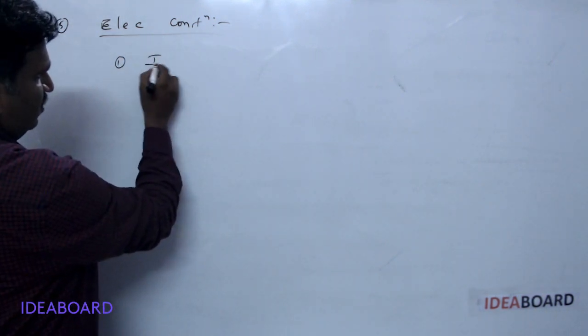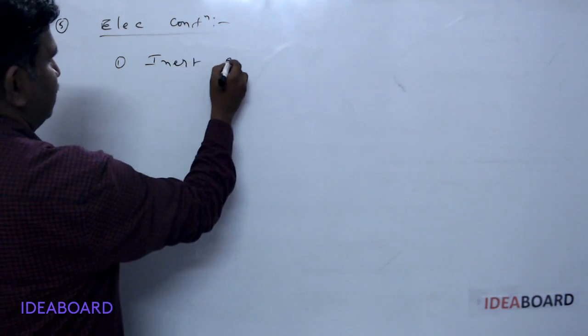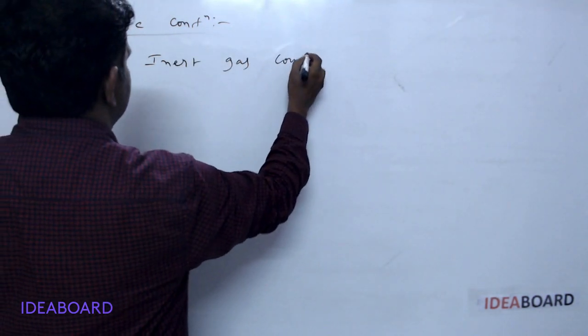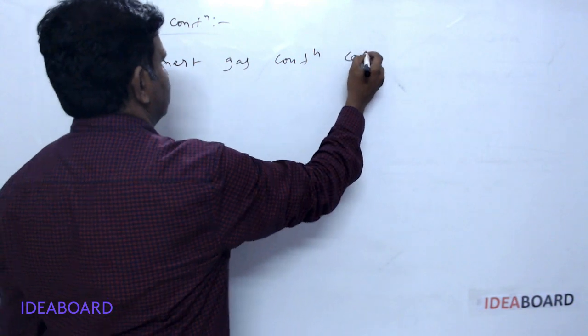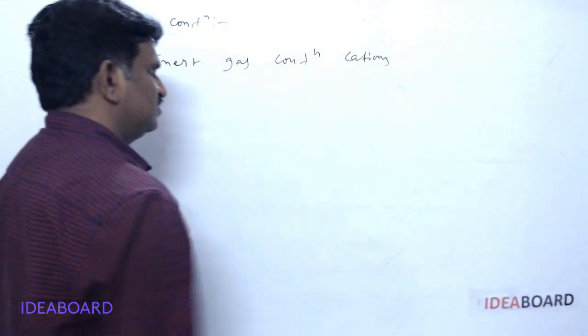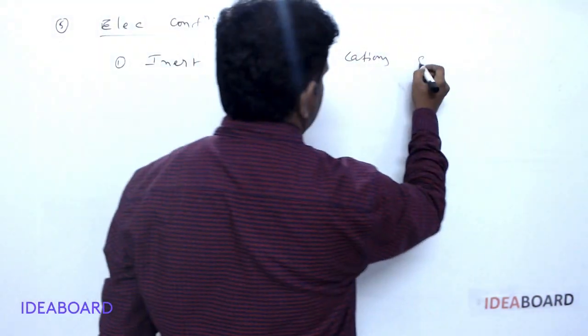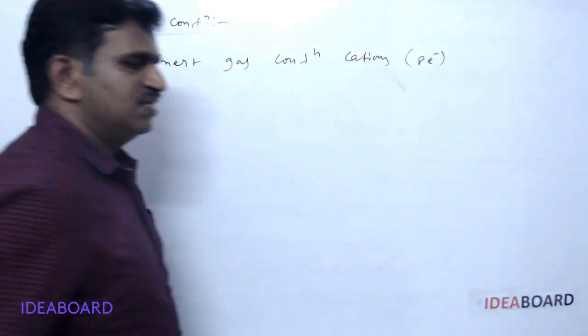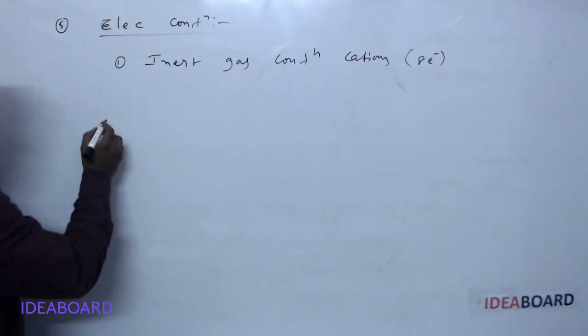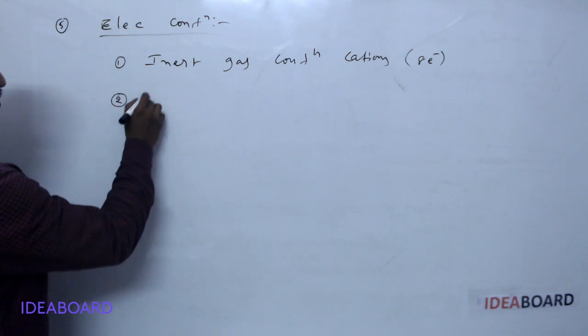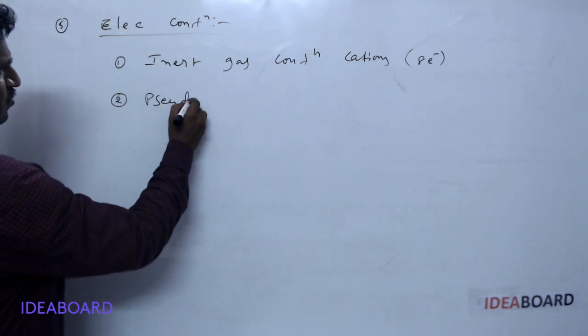One is called inert gas configuration, containing cations. Inert gas configuration means how many electrons? Yes, it is 8 electrons. And the second type is called pseudo inert gas configuration.